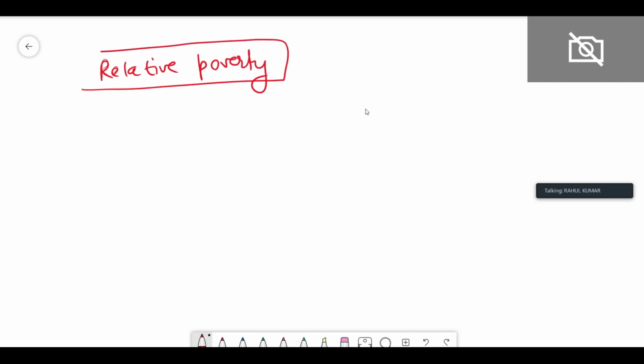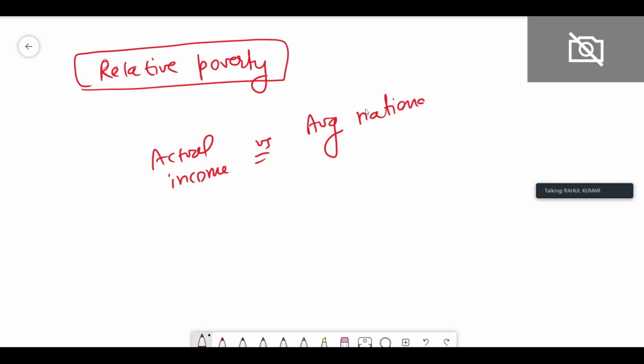About relative poverty. In the case of relative poverty, we are basically comparing the actual income of a person versus the average national per capita income, right?